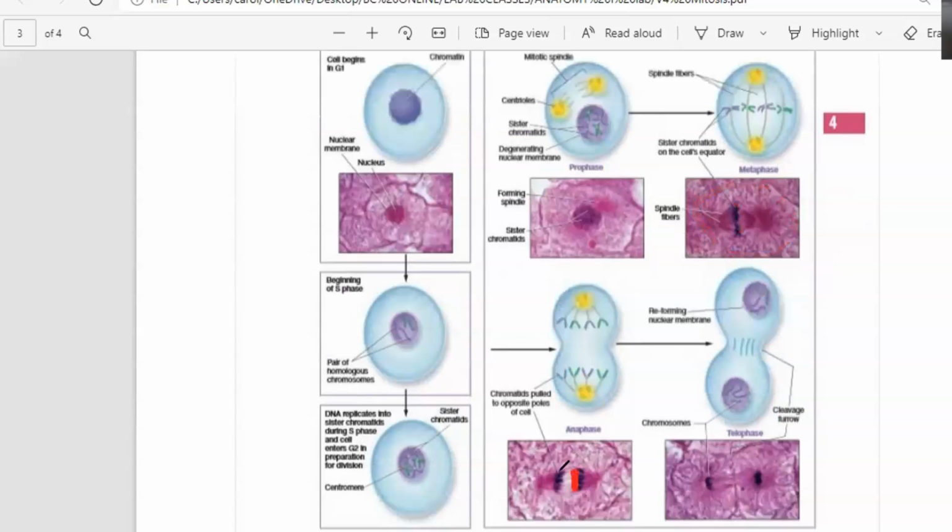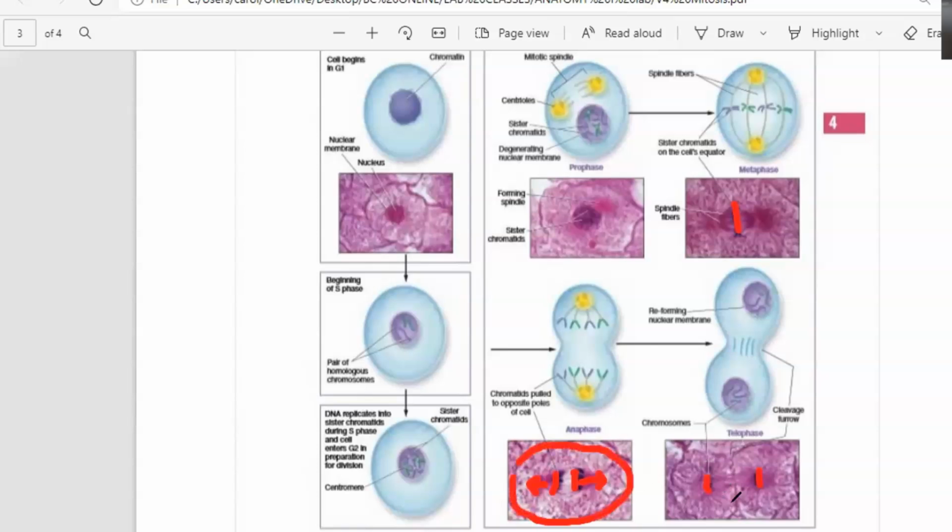Here are the chromosomes, and here are the chromosomes. You see how they are being pulled this way. This one is being pulled this way. They're being pulled from where they were right here in the middle. And right here, you can see the chromosomes on one side and the chromosomes on the other side. Anaphase, you can see that right here, the chromosomes are traveling from there, and here's the cell right there.